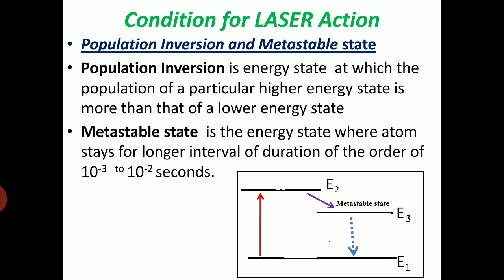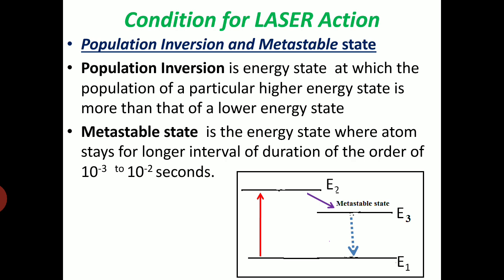Now, to begin with, we are going to discuss the basic conditions for laser action. Essentially, there are two conditions required for laser action. The first one is population inversion, and the second one is the metastable state. Already we have discussed population inversion. It is the energy state at which the population of a particular higher energy state is more than that of a lower energy state. It means more atoms should be in a higher energy state compared to any of its lower energy states. So this is population inversion.